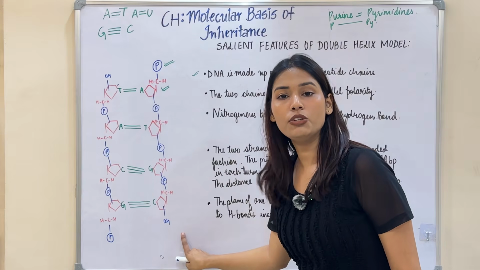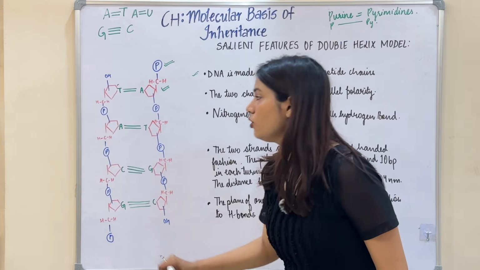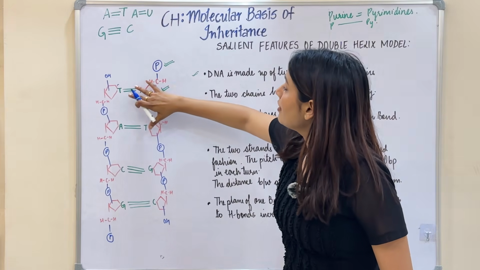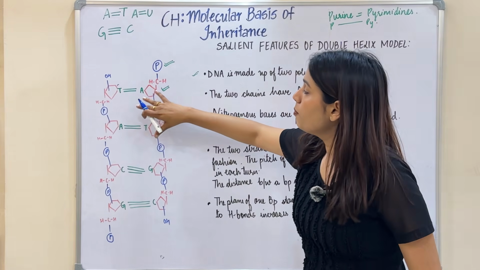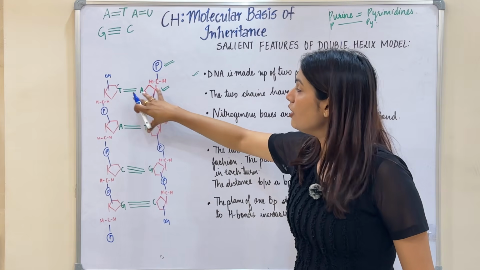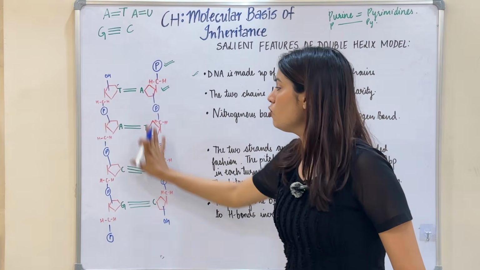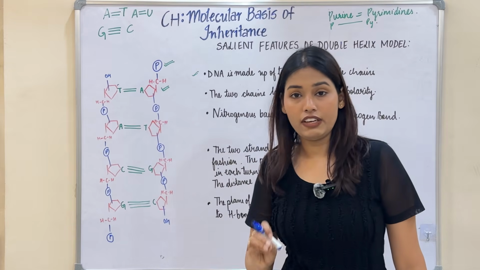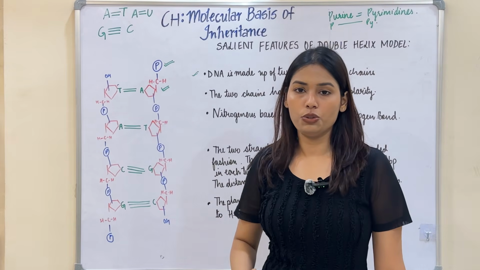This is the first polynucleotide chain, this is the second polynucleotide chain, and the nitrogenous bases project and face inwards, and there will be two main strands of the backbone, which are formed of the phosphate group and the pentose sugar.